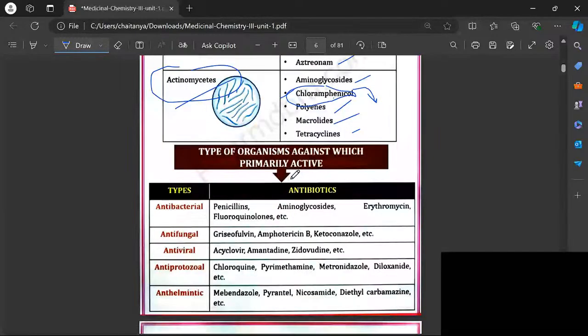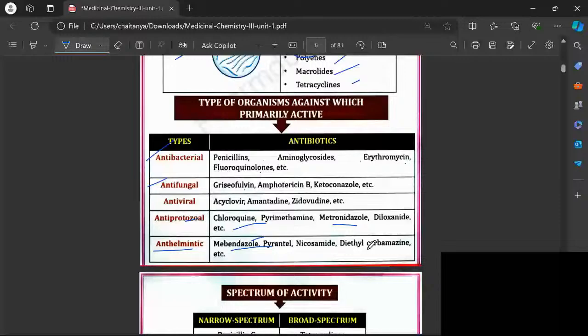And now we are going to classify based on what type of microorganisms are killed by our antibiotic. First, antibacterials, that is penicillins, aminoglycosides, erythromycin. Antifungal, like we have griseofulvin, amphotericin B, ketoconazole. And we have antiviral, which is acyclovir, amantadine, zidovudine, etc. Antiprotozoal, we have chloroquine, pyrimethamine, metronidazole, doxycycline. Diethylcarbamazine is one of the famous drugs, used in the treatment of elephantiasis.